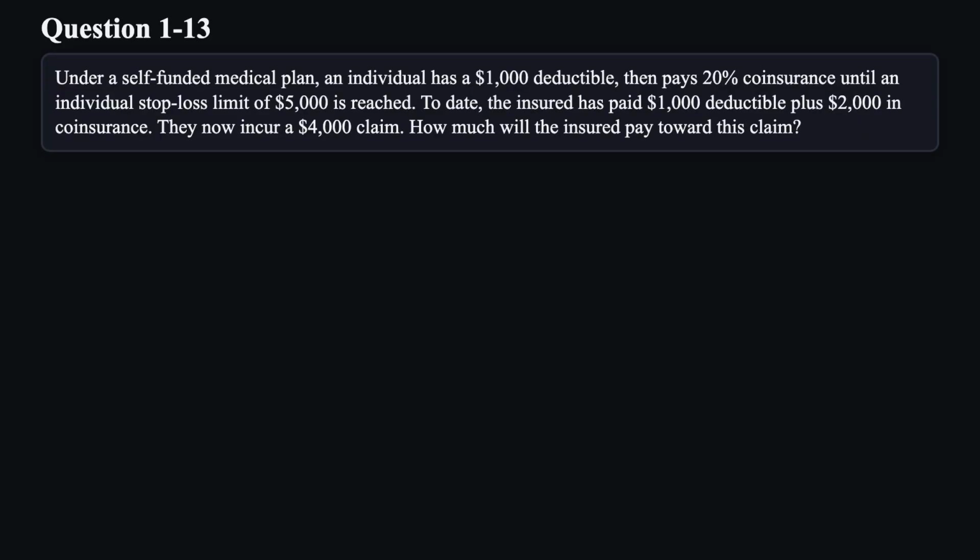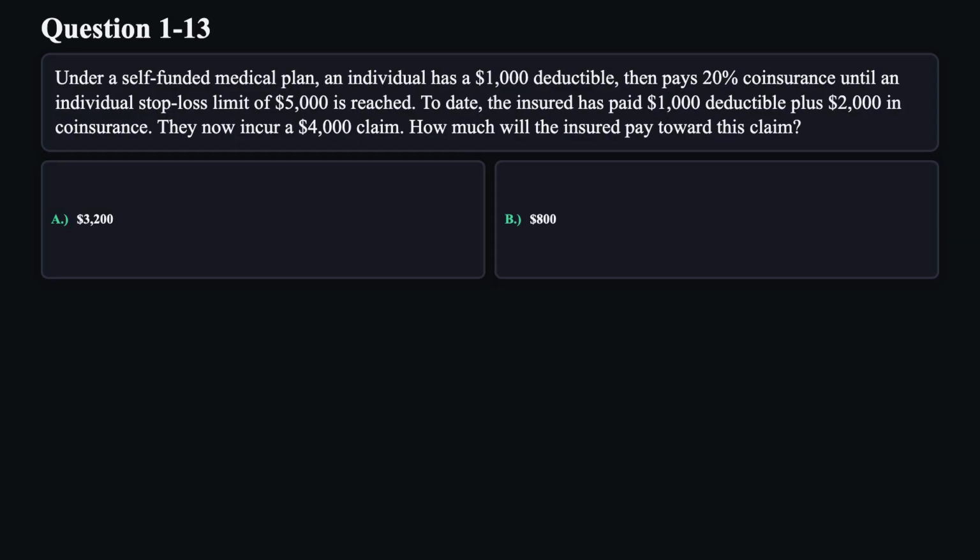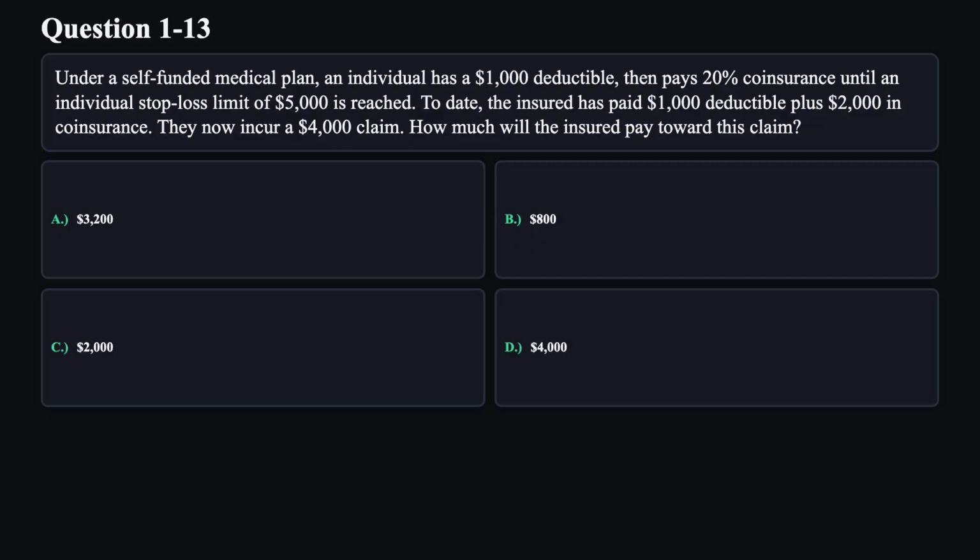Question 13. Under a self-funded medical plan, an individual has a $1,000 deductible, then pays 20% coinsurance until an individual stop-loss limit of $5,000 is reached. To date, the insured has paid $1,000 deductible plus $2,000 in coinsurance. They now incur a $4,000 claim. How much will the insured pay toward this claim? A. $3,200. B. $800. C. $2,000. D. $4,000.